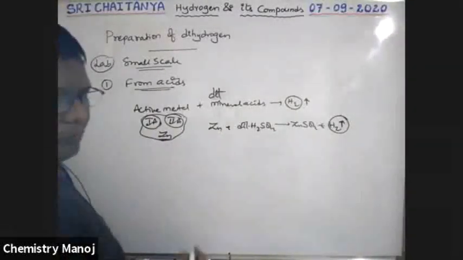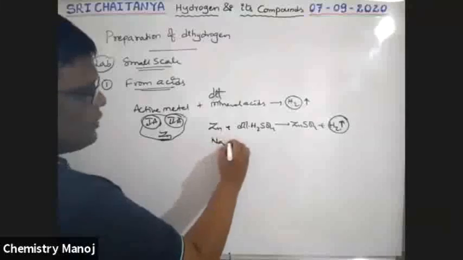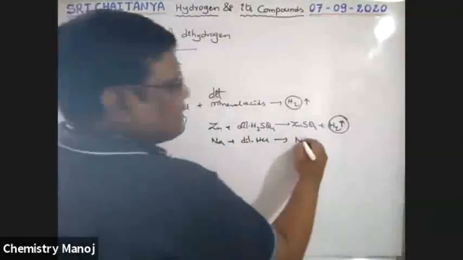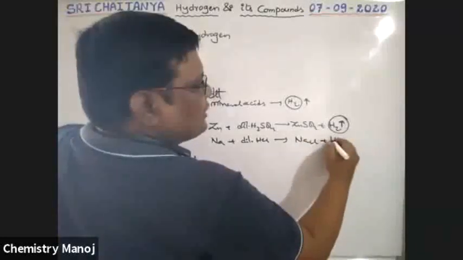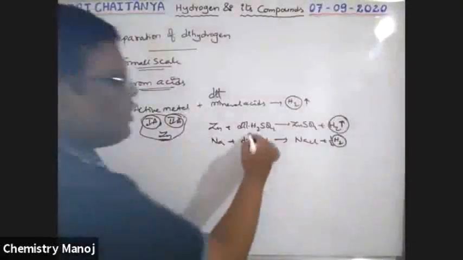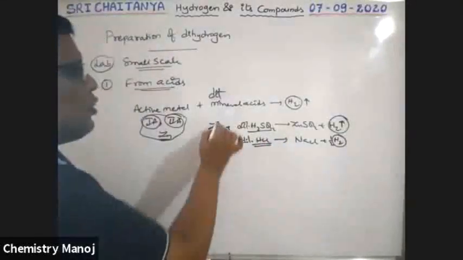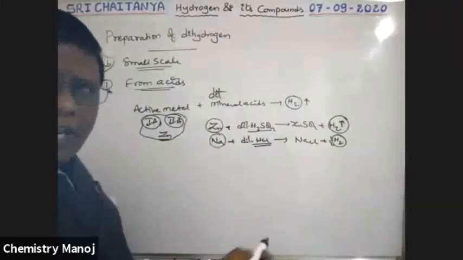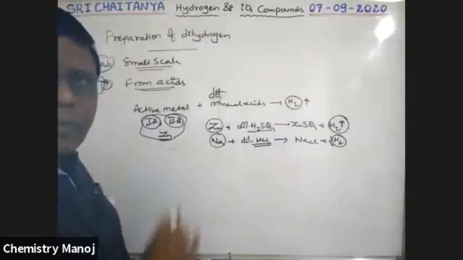Next, sodium metal. When sodium metal reacts with dilute HCl, that gives NaCl plus hydrogen gas, half H2. So this is the way to prepare hydrogen in the laboratory, from acids. So active metals are zinc, and sodium is a 1A group element, so 1A, 2A metals or zinc. These are active metals.